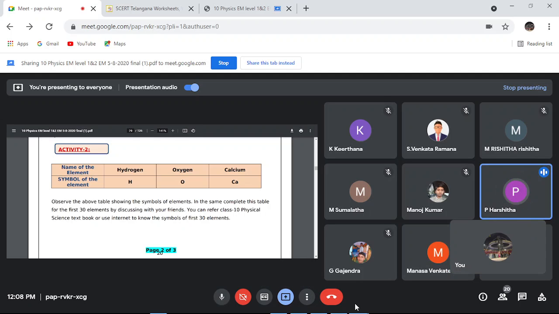Hydrogen H, helium He, lithium Li, beryllium Be, boron B, carbon C, nitrogen N, oxygen O, fluorine F, neon Ne, sodium Na, magnesium Mg, aluminium Al, silicon Si, phosphorus P, sulfur S, chlorine Cl, argon Ar, potassium K, calcium Ca, scandium Sc, titanium Ti, vanadium V, chromium Cr, manganese Mn, iron Fe, cobalt Co, nickel Ni, copper Cu, zinc Zn.